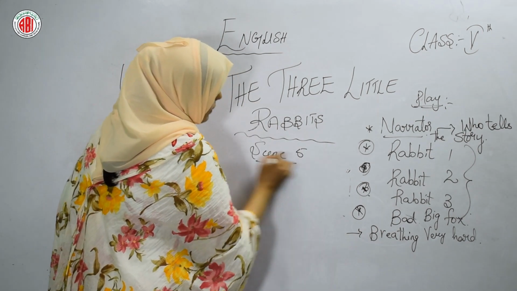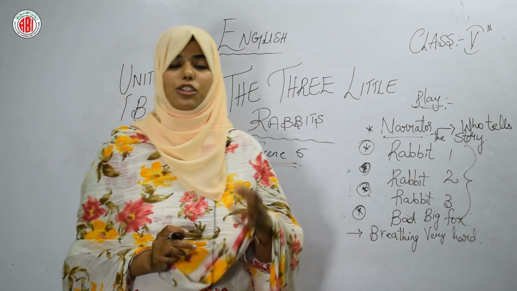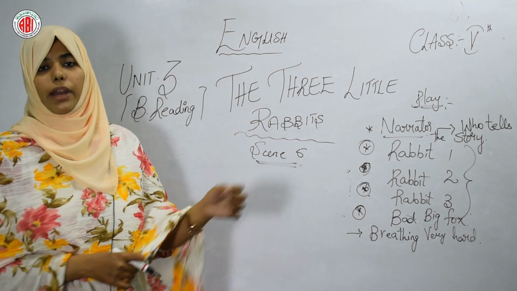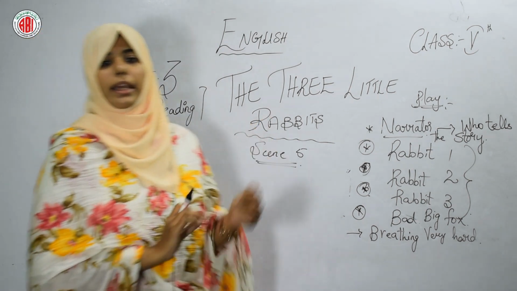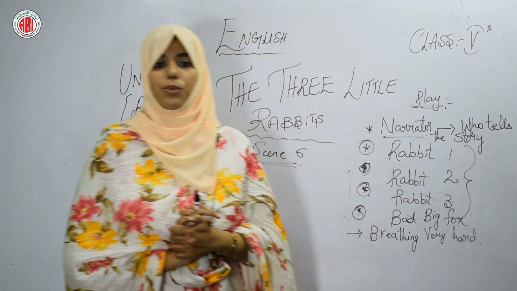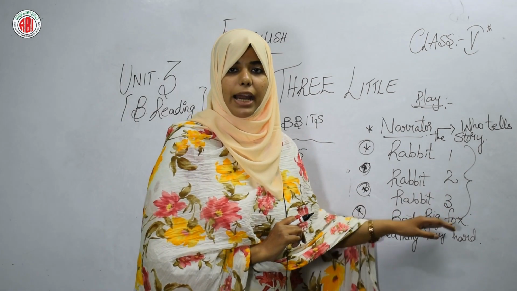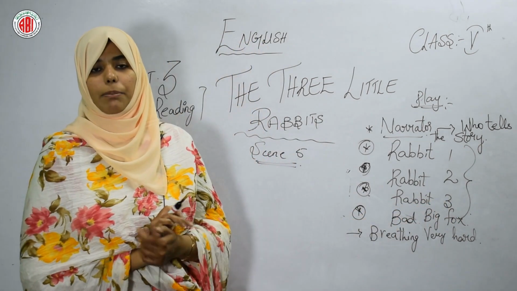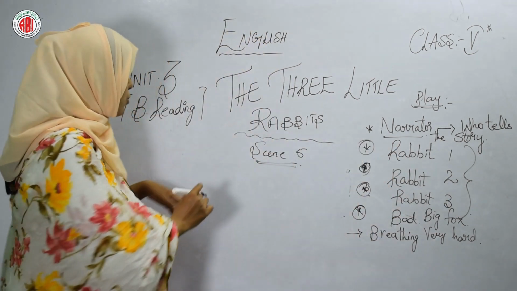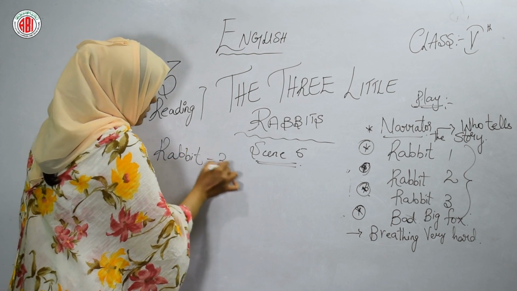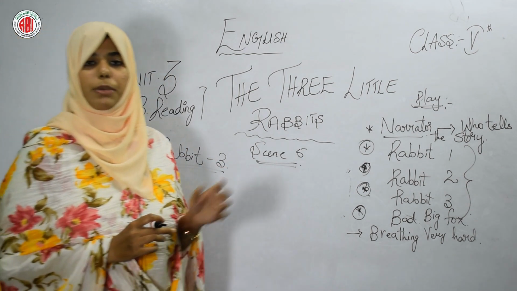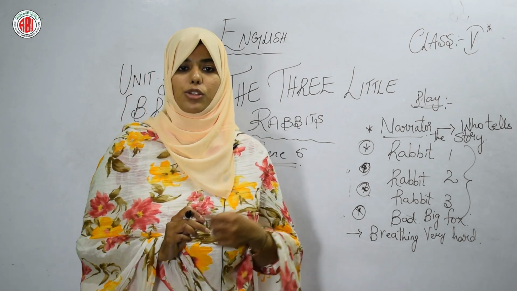Scene 5. Let's see what will happen when these two rabbits, 1 and 2, have gone to the third rabbit's house. Narrator: one day the third little rabbit heard a knock at the door. It was the big bad fox. Again, what happened? The big bad fox went to rabbit 3's house, as he did with rabbit 1 and rabbit 2. He has repeated the same with rabbit 3 also.